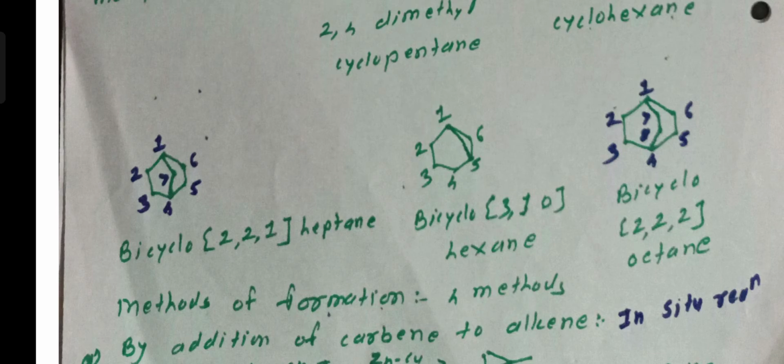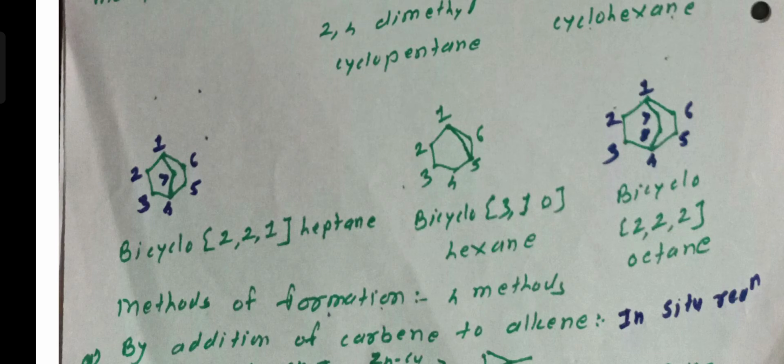Two rings are present, therefore bicyclo, and in brackets the large ring formed by a chain of 2 carbon atoms, therefore 2. Then the small ring containing 2 carbon atoms, therefore 2. And at the junction there is 1 carbon atom, that is carbon atom number 7, 1. Therefore the name of this structure is bicyclo 2,2,1 heptane.